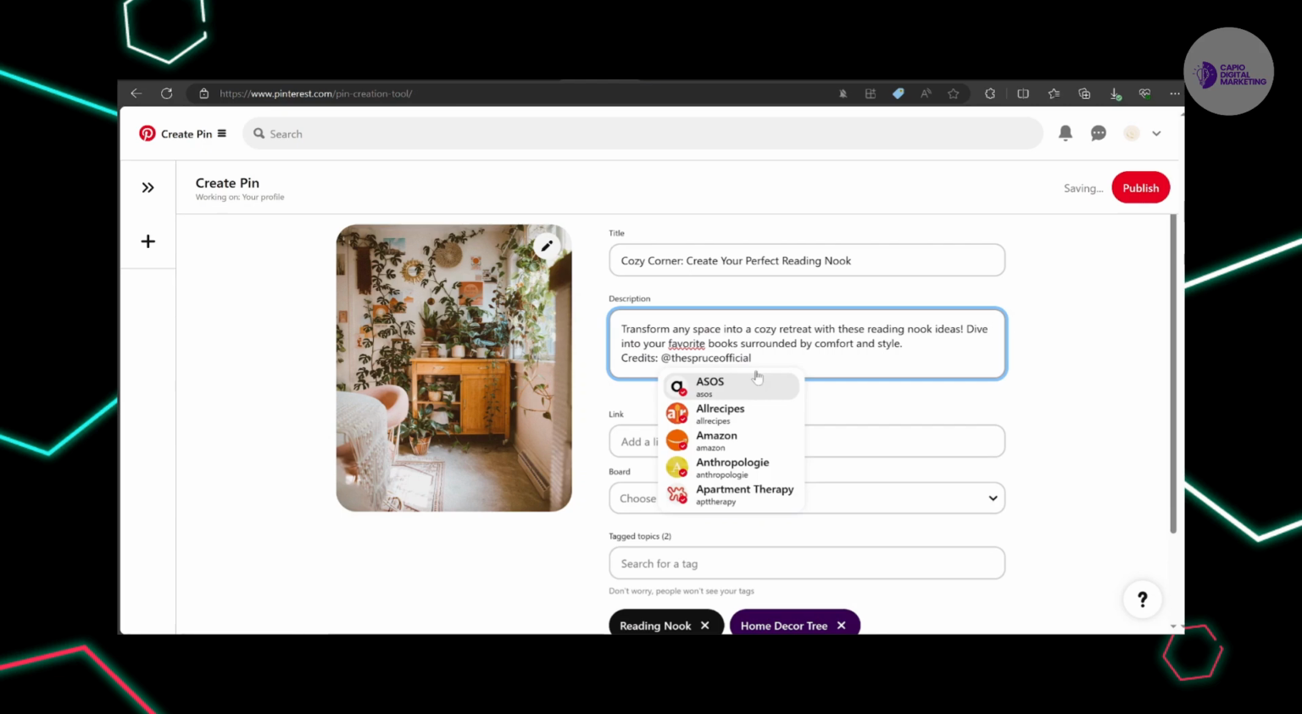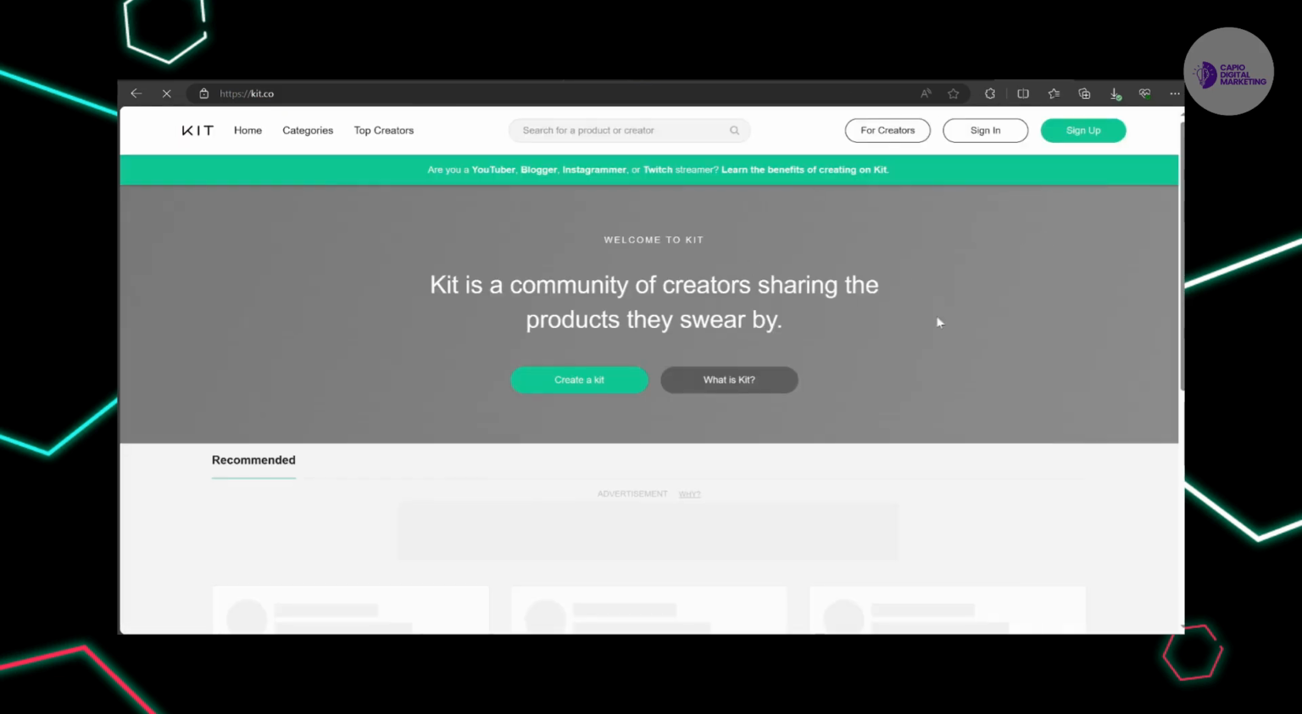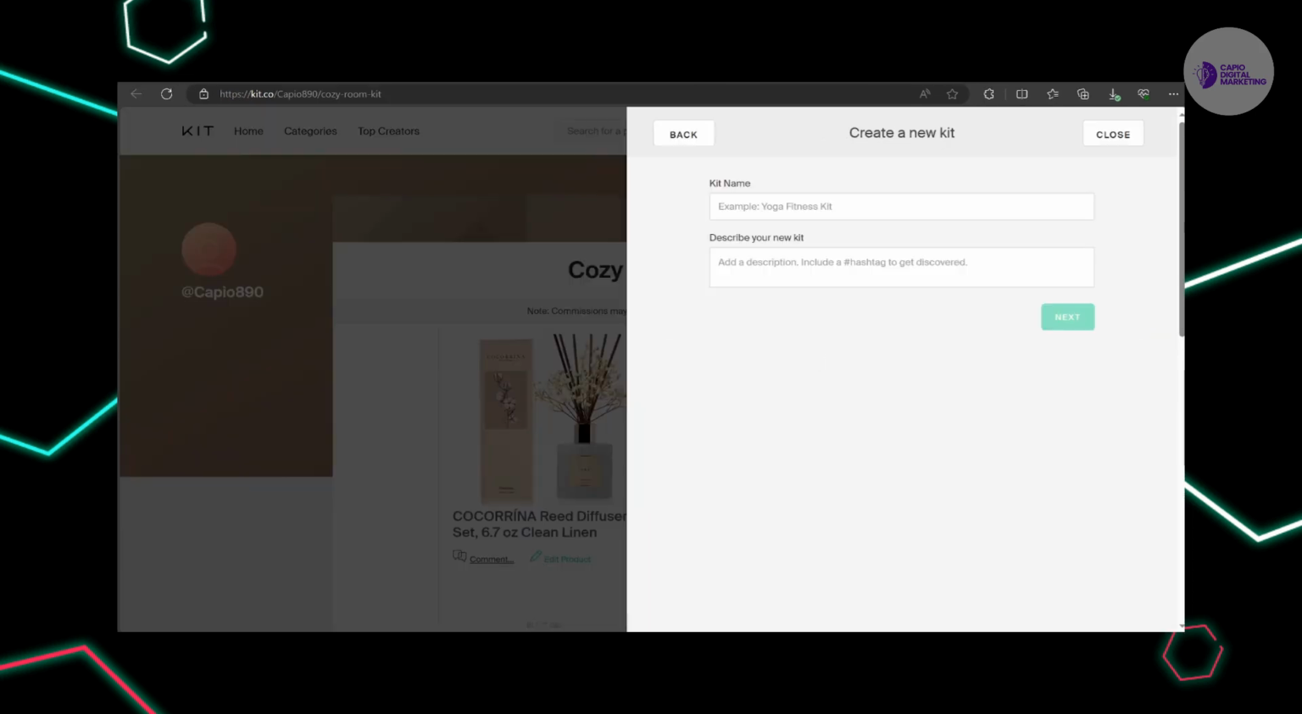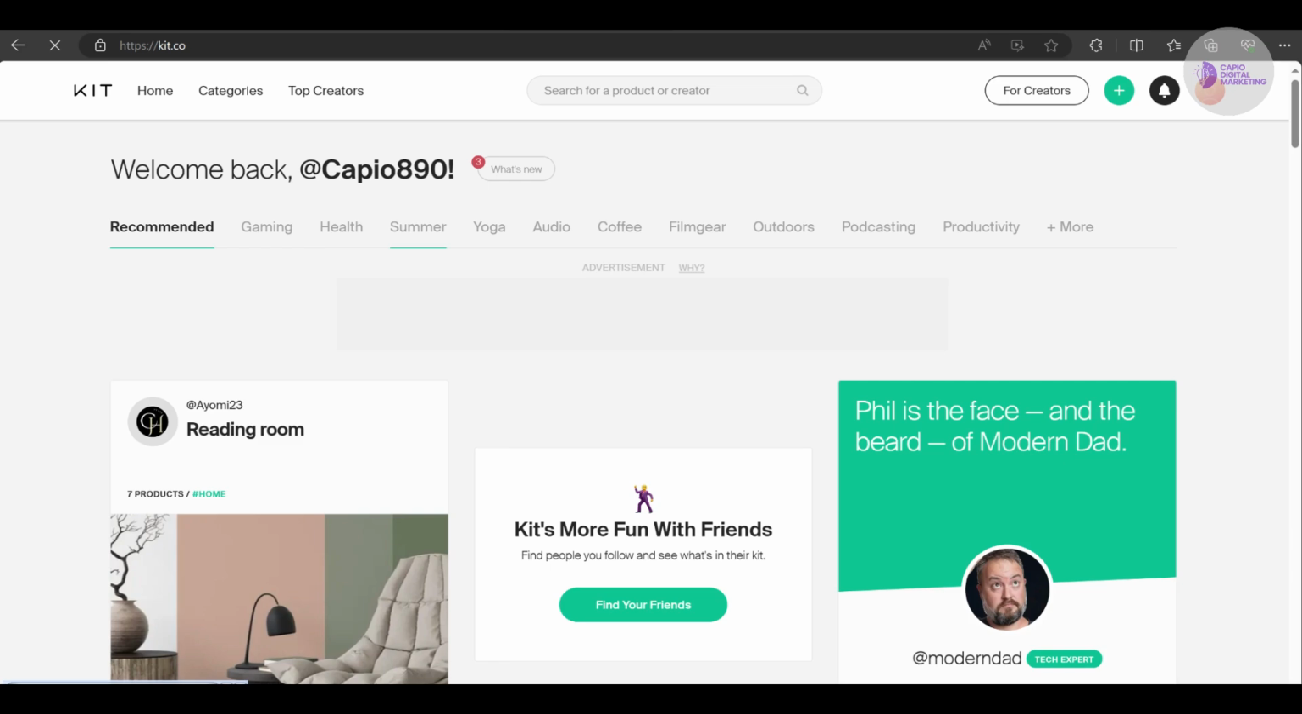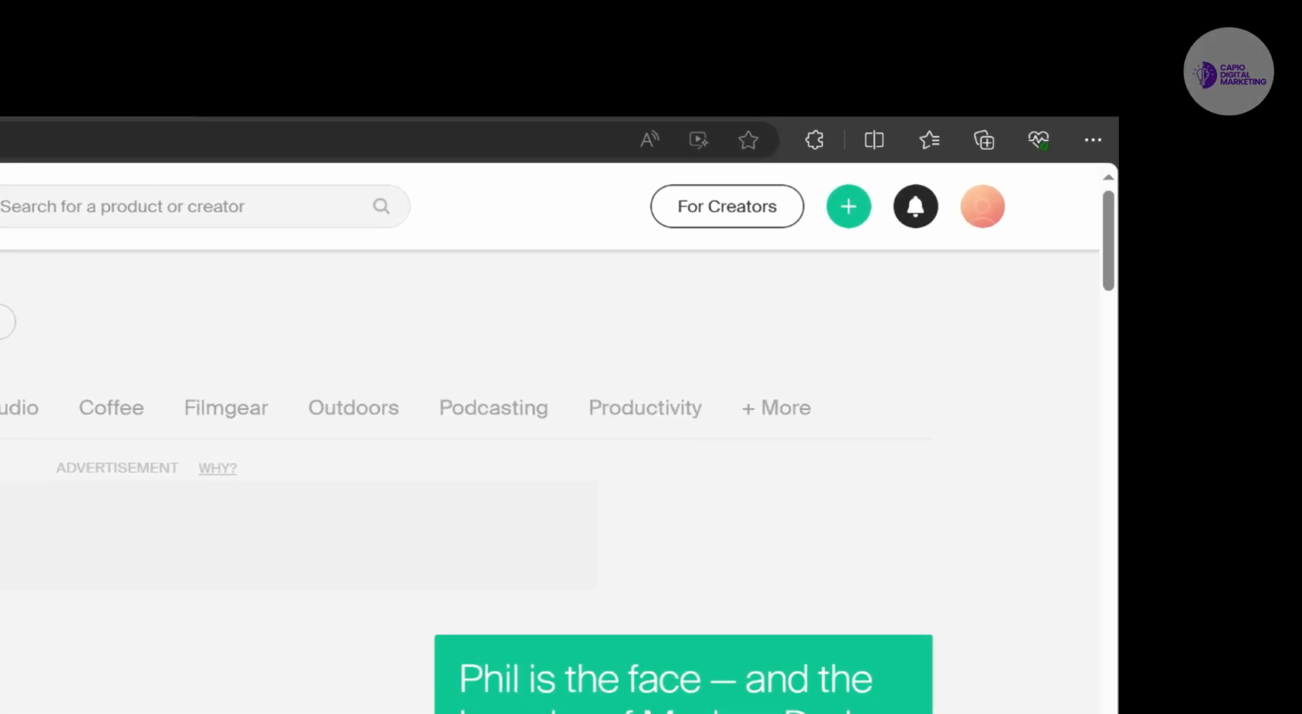Now, for the destination link, this is where you actually make money from your pins. Here's a very creative idea. There is a website called kit.co where you can create a kit with literally any type of product that you don't even own yourself. Those are different affiliate links that you can add to your own store, to your own kit. Let me show you what that means. You can just click on the plus icon over here. You can click and create a kit.